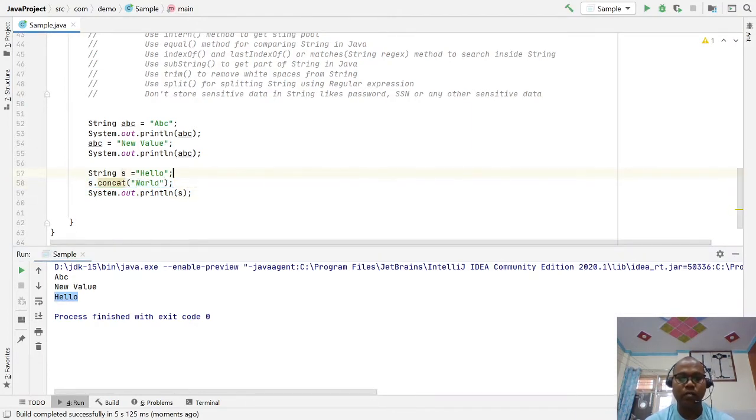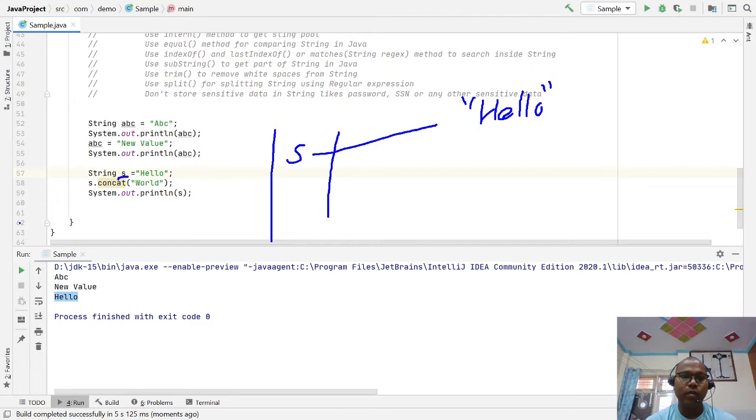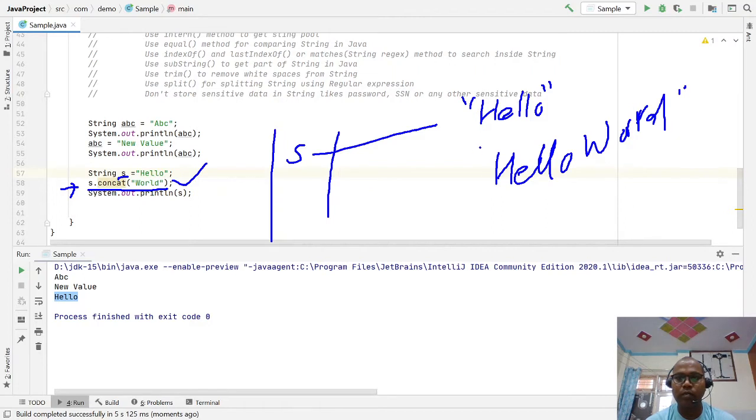How does it happen? The s reference variable is pointing to "hello" in double quotes. Whenever you say s.concat, you are appending to the hello word, so a new hello word, a new string, is created in memory. But we are not assigning it to the s reference variable, so s is not referred to this new one.